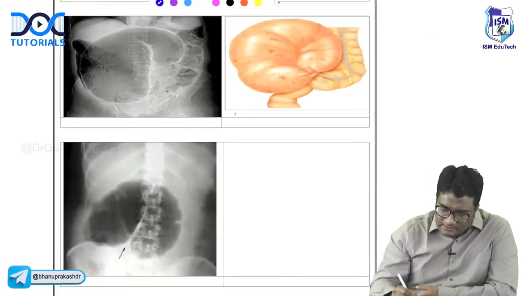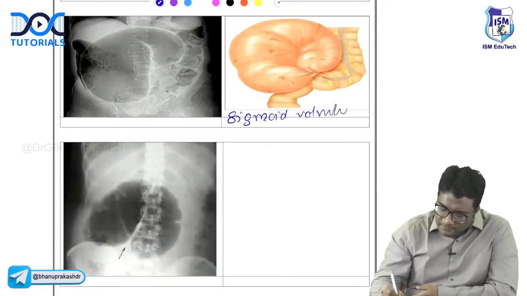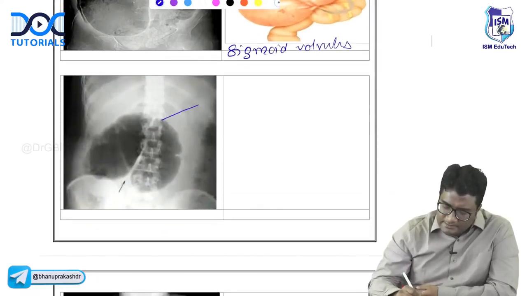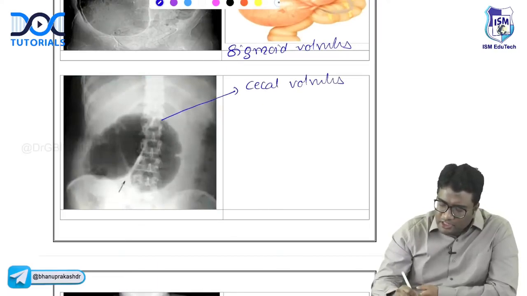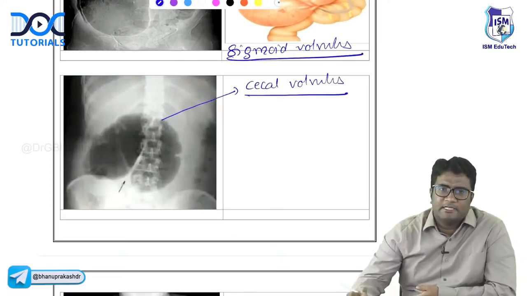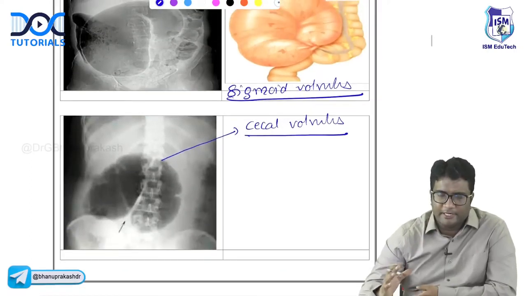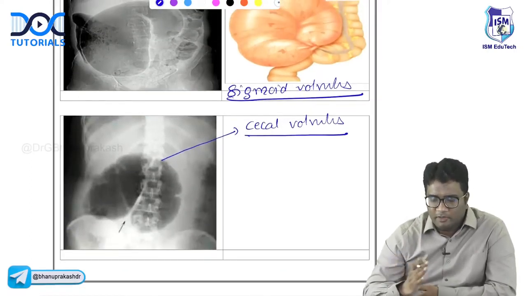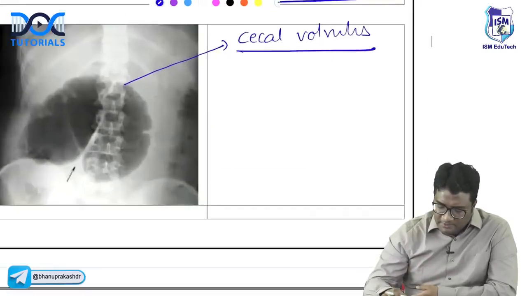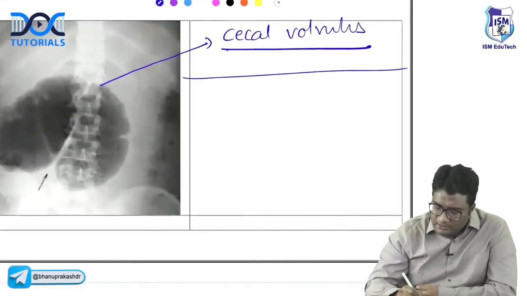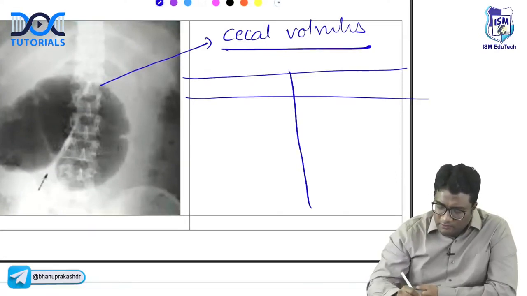This is sigmoid volvulus, coffee bean sign, and this is cecal volvulus. And a very important differentiation: how to differentiate sigmoid volvulus and cecal volvulus. Both appear to show a coffee bean. How do we write which is sigmoid volvulus and which is cecal volvulus on the exam? Be careful with this. Let me make a brief description between sigmoid and cecal volvulus.